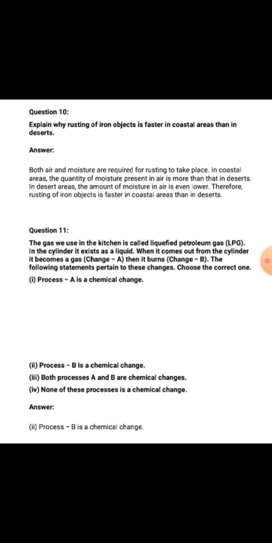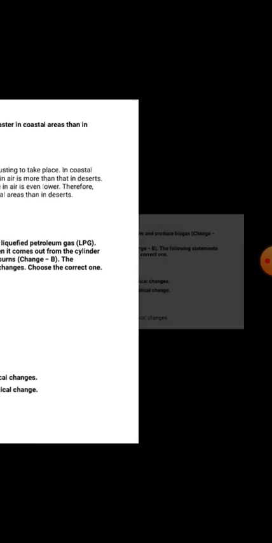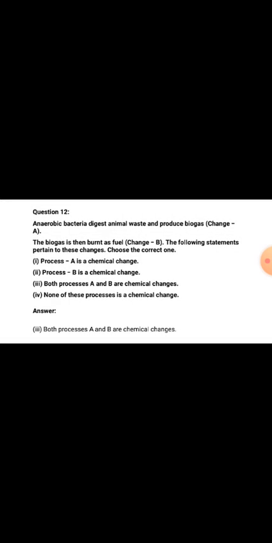Choose the correct one. First one is process A is a chemical change, process B is a chemical change. Both process A and B are chemical changes. None of these is a chemical change. Your answer is process B is a chemical change, which is it burns. So burning is a chemical change. Question number 12.